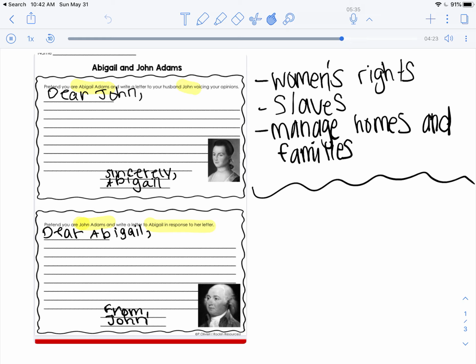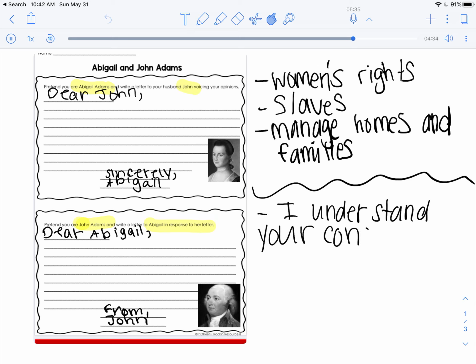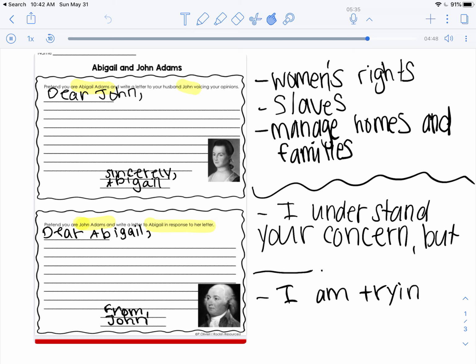So some things that you might want to say are maybe, I understand your concern, but why is it hard? You could also say something like, I am trying my best, and finish that. What are you trying your best to do to make sure that slaves are treated fairly, or maybe that big families have enough food and money that they need, right?